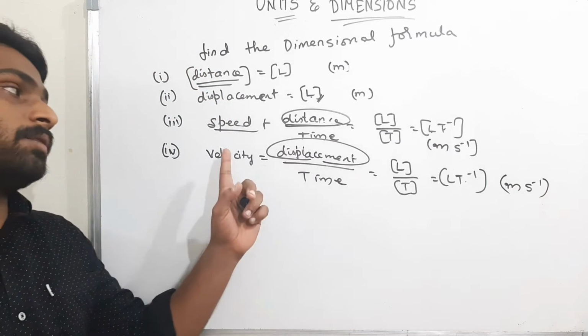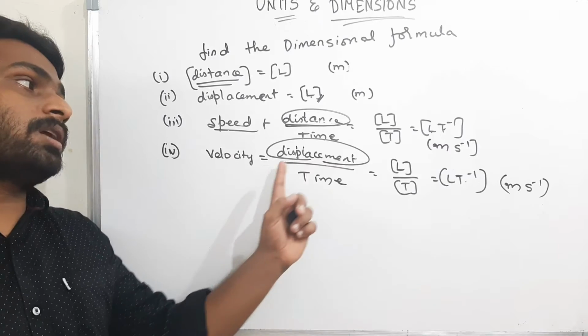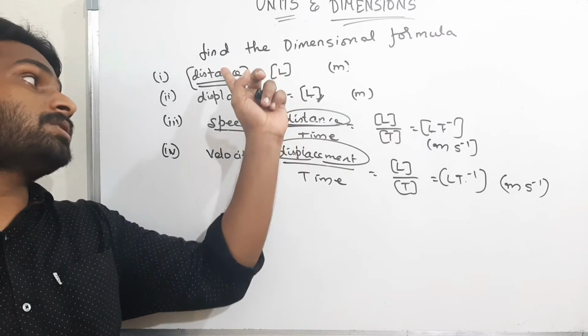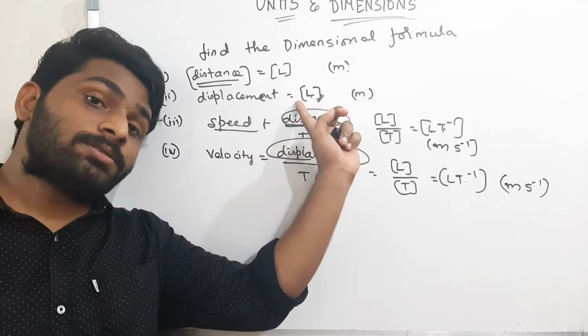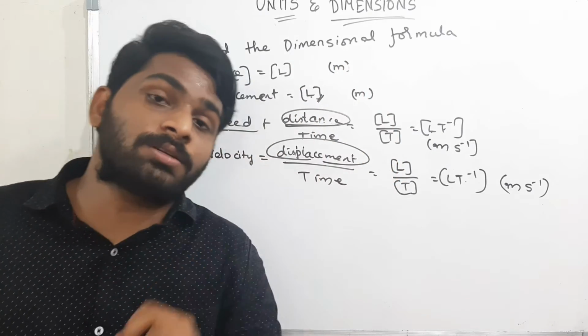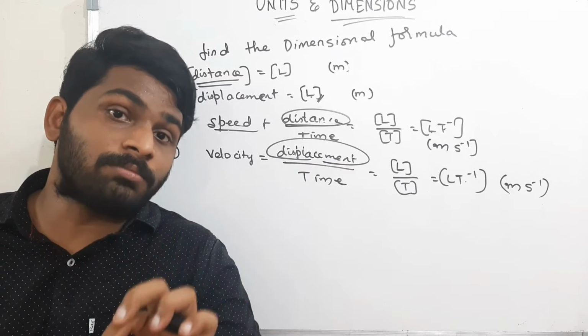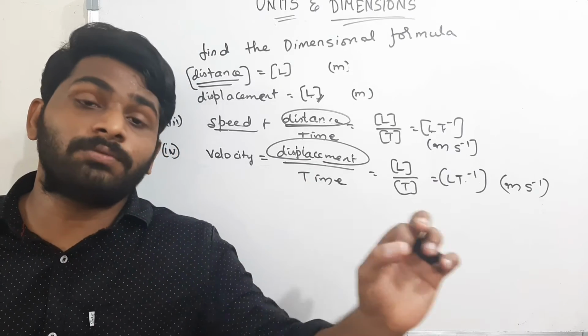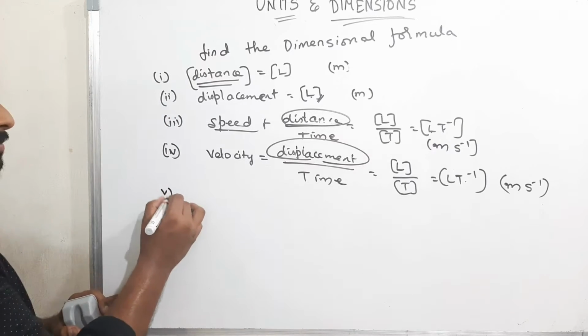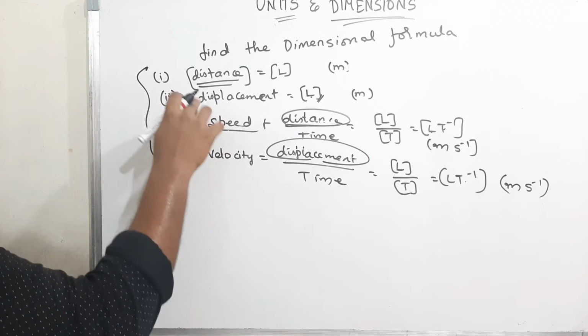That means, for speed and for velocity, the dimensional formula is same and the SI unit is also same. For distance and for displacement, the dimensional formula is same and the SI unit is same. That means, if the SI units are same, then the dimensional formula is also same. Okay, now we'll see one more thing. Please remember these four. These are little bit basics.